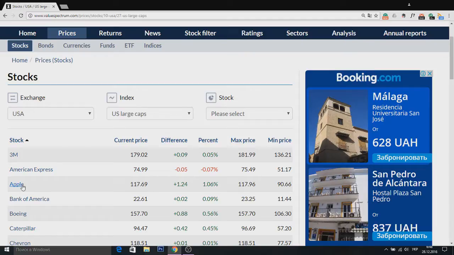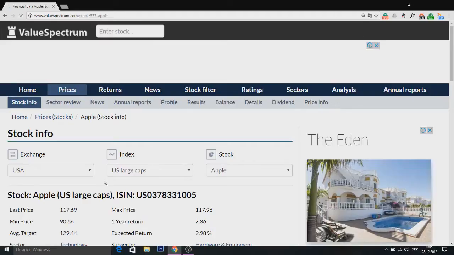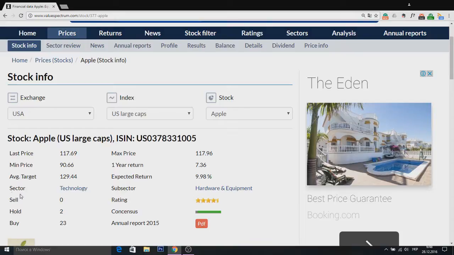Let's look at the details of stocks of Apple company. As we see from this report, our company works in technology sector and to be exact in hardware and equipment subsector. Here we can find recommendations about this company. We see 0 sell, 2 hold and 23 buy recommendations. Also we can find information about the last price. Here it is over $170 and the average price target.